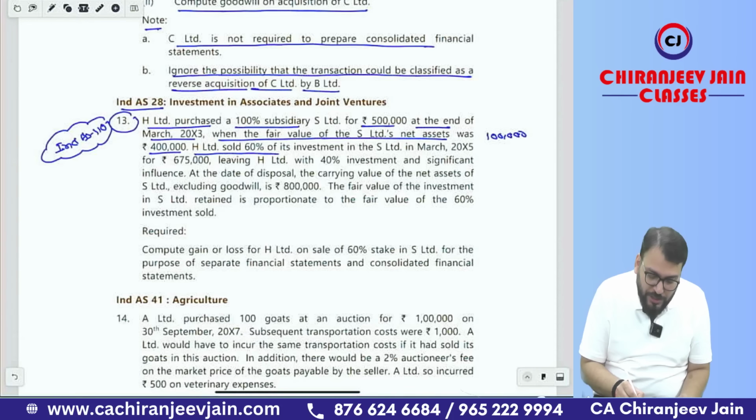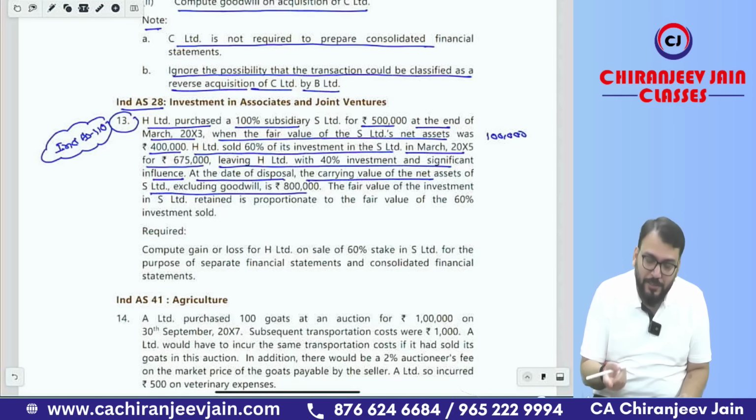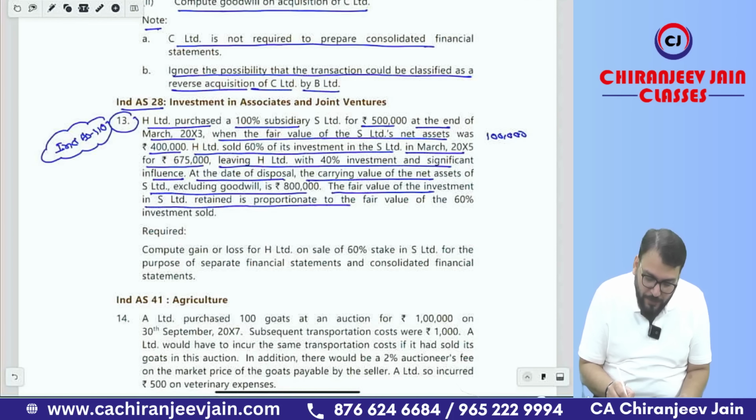H Limited sold 60% investment in S Limited in March 2005 for rupees 6 lakh 75,000, leaving H Limited with 40% investment and significant influence. At the date of disposal, the carrying value of net asset excluding goodwill was 8 lakh. So including goodwill it will be 8 plus 1, 9 lakh.